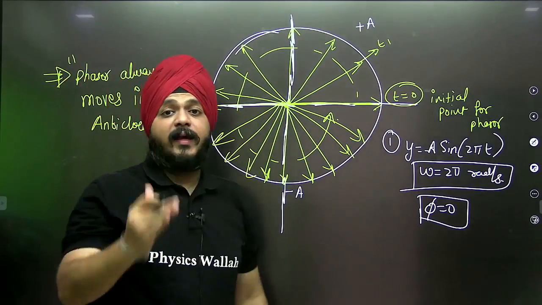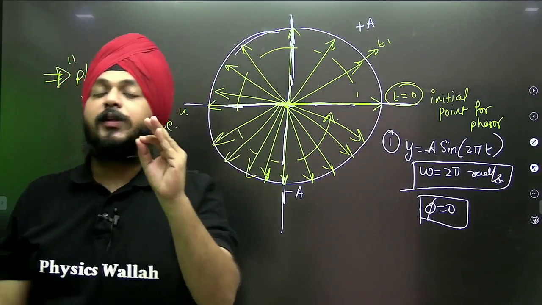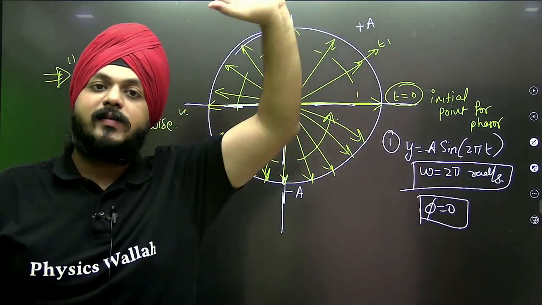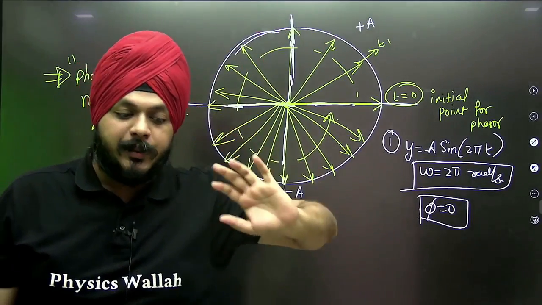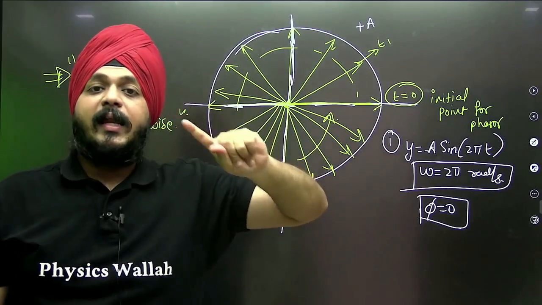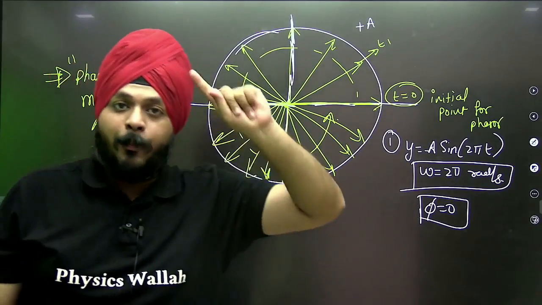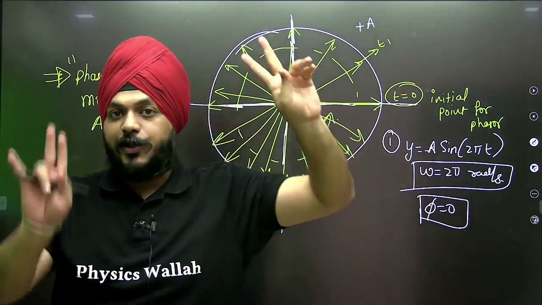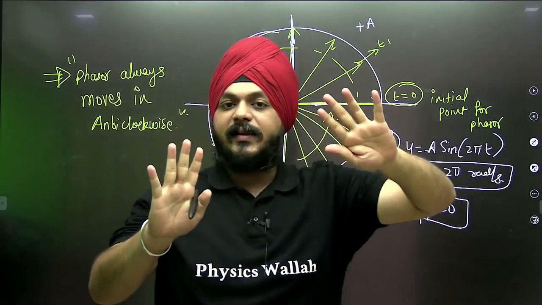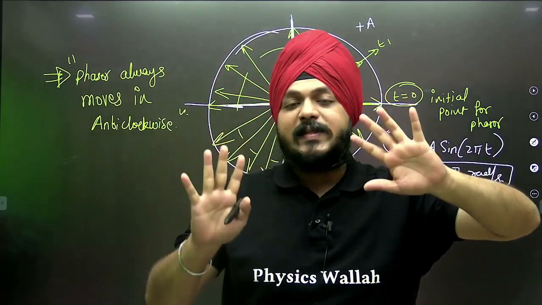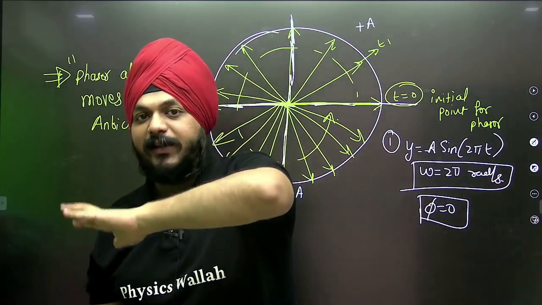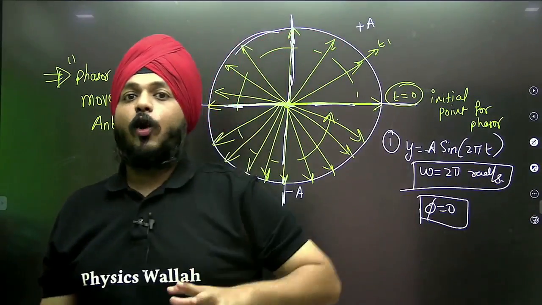Why? Because there is one noteworthy point about an angle, which we saw in units and measurement. Angle is always calculated with respect to the positive x-axis and in the anti-clockwise direction. Again, I am highlighting this statement. Angle is always calculated with respect to the positive x direction in the anti-clockwise direction.